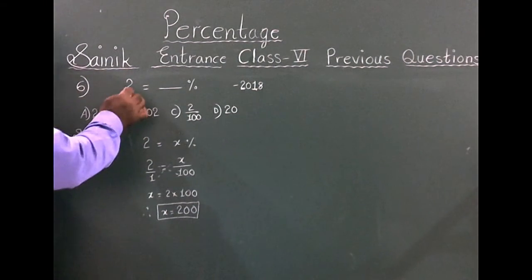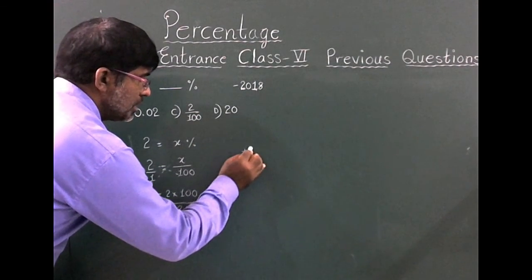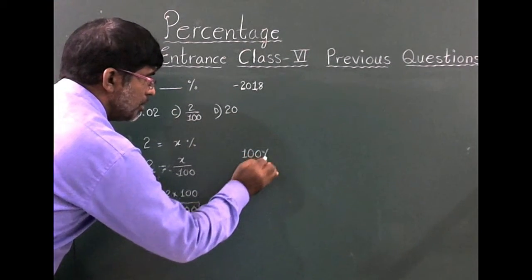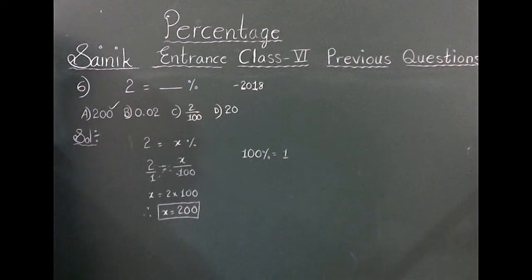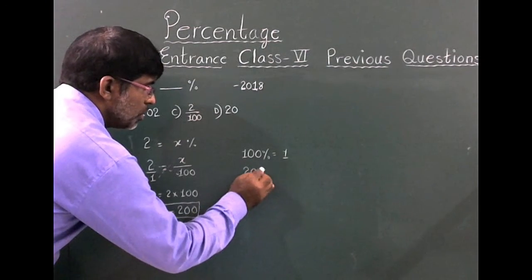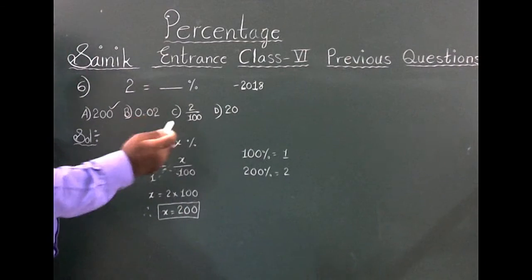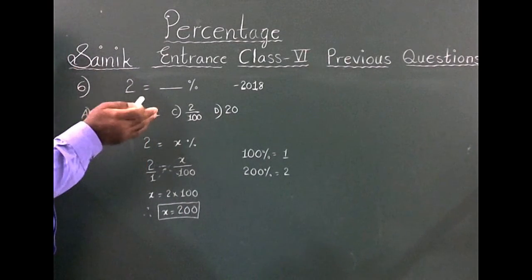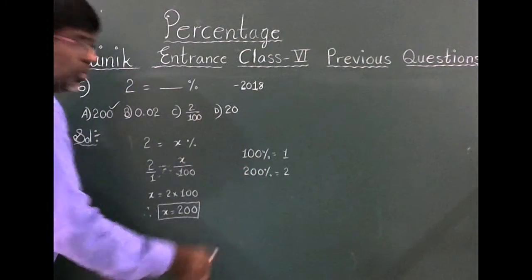You can directly identify this. Generally 100%, 100% means 100 by 100, that is equal to 1. Okay, 200%. 200% is nothing but 2 only. 200 by 100, in the numerator 2 zeros, denominator 2 zeros, both get cancelled to get 2 only.